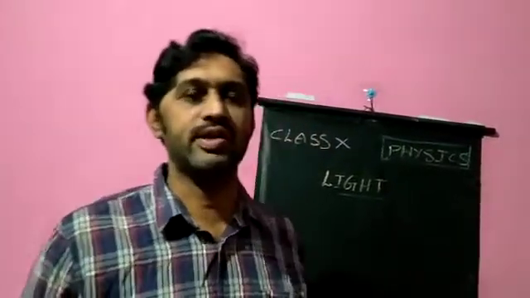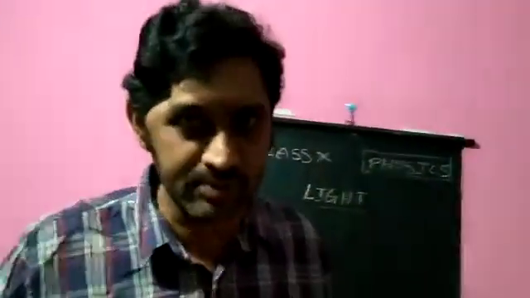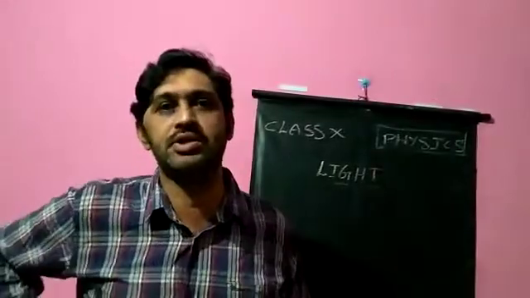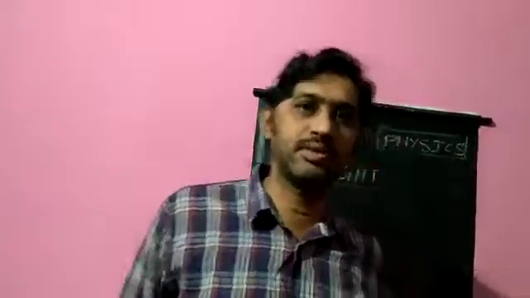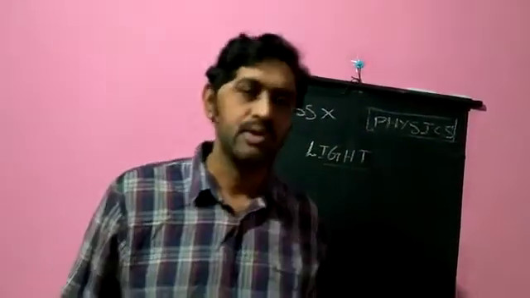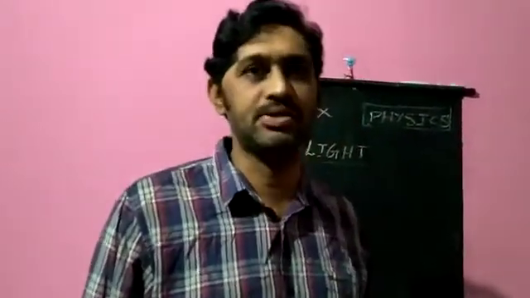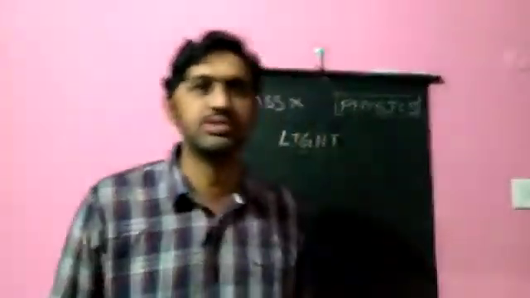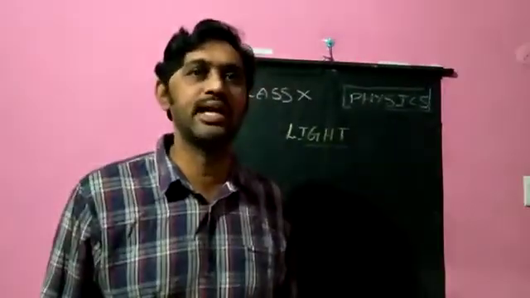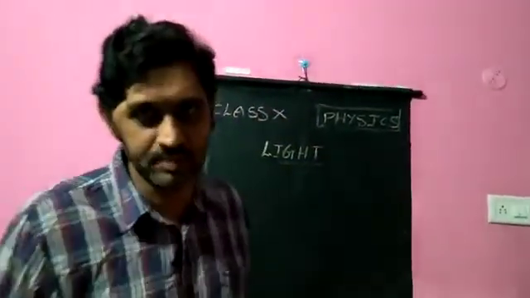Actually, when we study the image formation of concave mirror, in a single sentence I am saying now, later by discussing the image formation of concave mirror and convex mirror, we will conclude. Concave mirror forms both types of images, real image as well as virtual image, by changing the position of the object in front of that concave mirror. Whereas convex mirror always forms a virtual image, it won't form a real image. Convex mirror forms only virtual image. Concave mirror forms both real image and virtual image. I am briefing you in a single sentence.